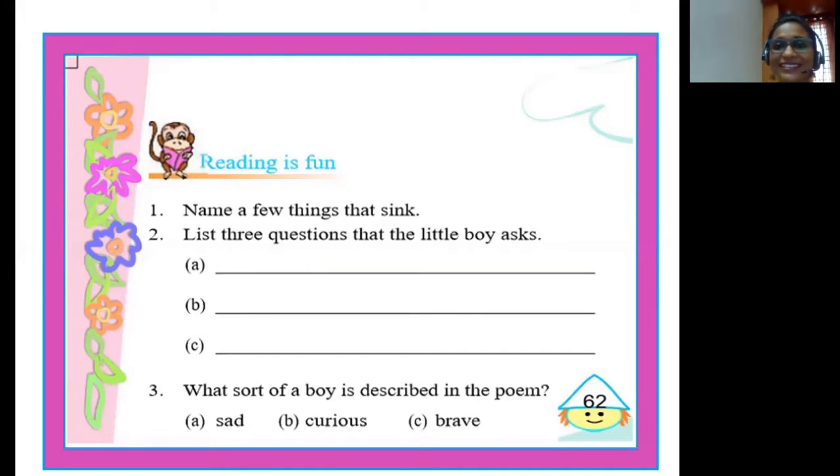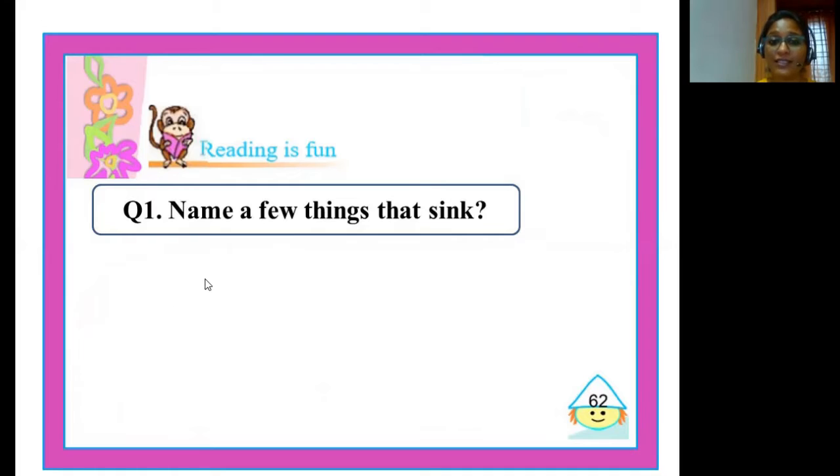Okay children? The first question included here is, name a few things that sink. Children, we have learned that the word sink means to go under the surface of water. And we have also learned from the poem Why that lead and marble sink in water because they are heavy. Now you will have to look for other things which sink in water and list them down as your answer. Okay? Now here is what I have written down, children.